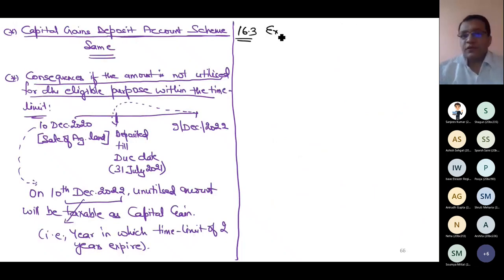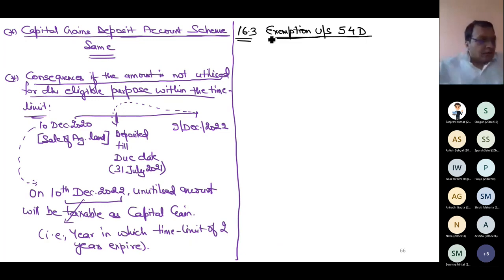Exemption under section 54D: compulsory acquisition of land or building.